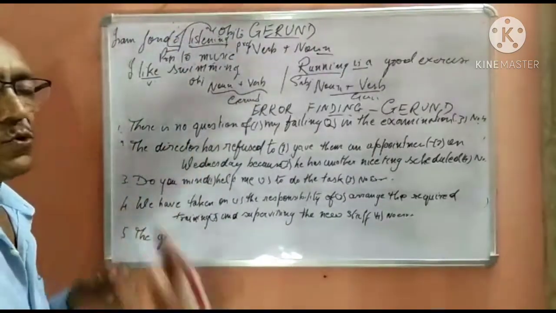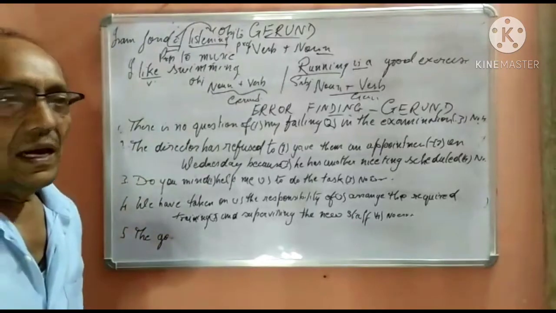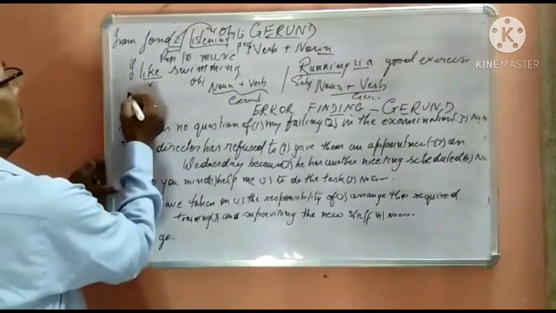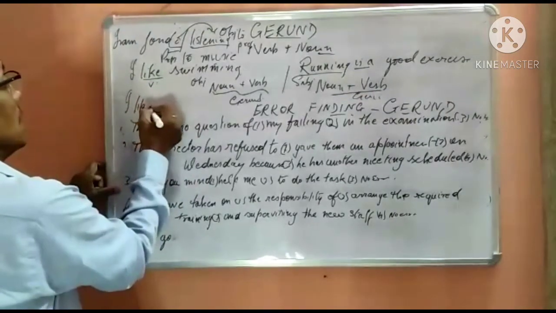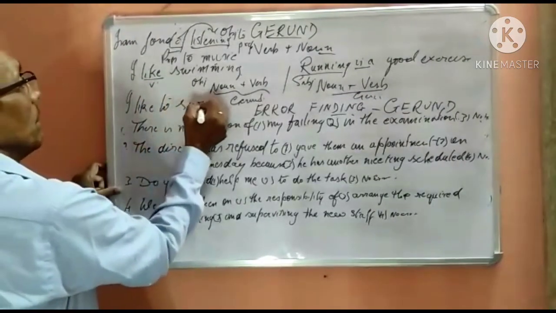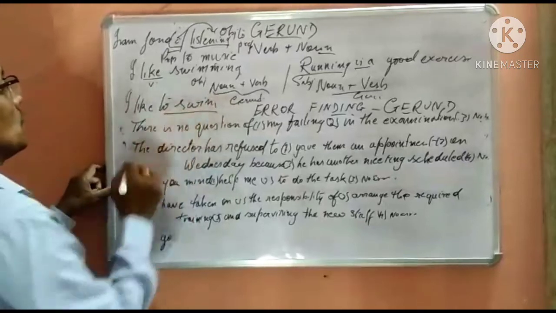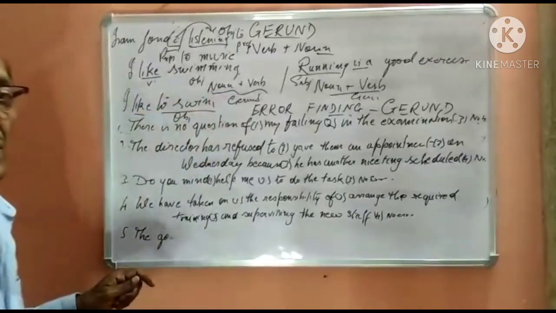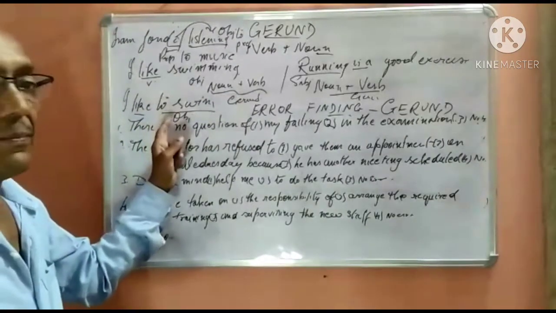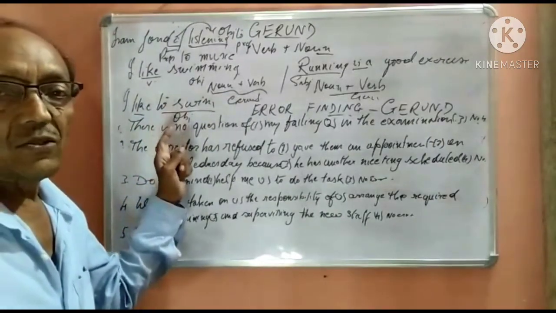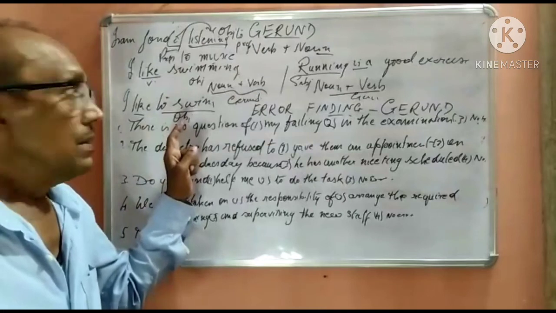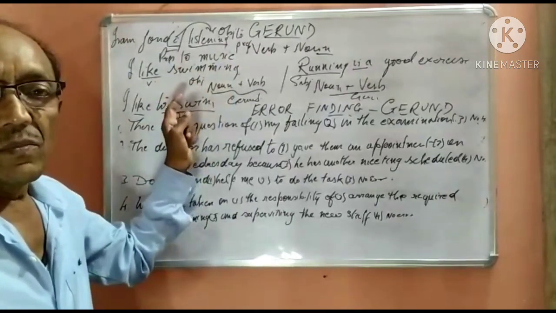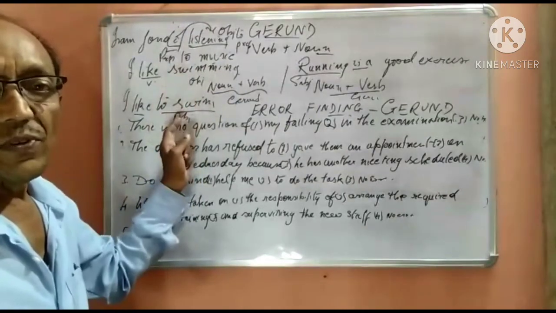Now once again back to infinitive. I taught you, I like to swim. This is to infinitive, object of the verb like. When to swim behaves as object of the verb, it can be replaced by gerund, or gerund can be replaced by to infinitive.